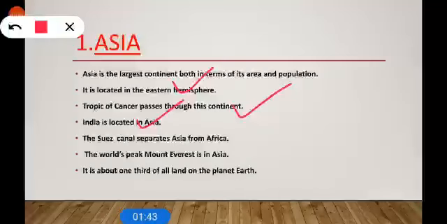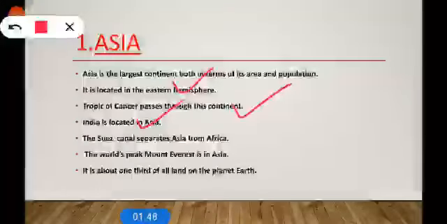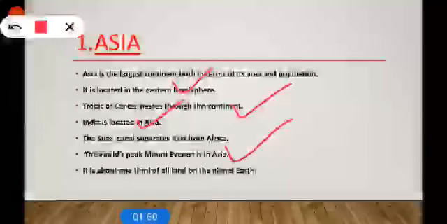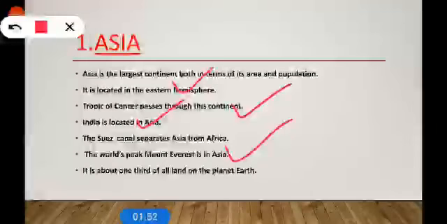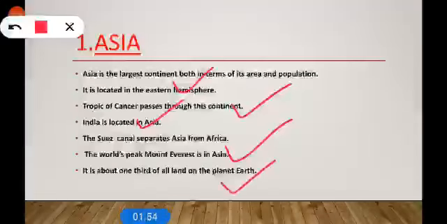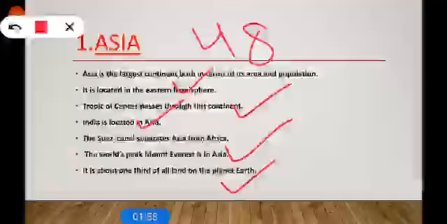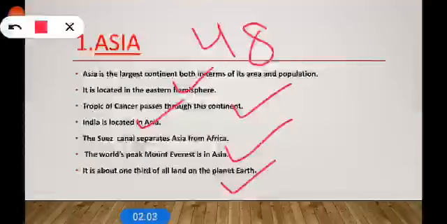The Suez Canal separates Asia from Africa. The world peak Mount Everest is in Asia. It is about 1/3 of all land on the planet Earth. And you know there are 48 countries in Asia such as Bhutan, India, China, Japan and so on, in which India and China are the most populous countries.